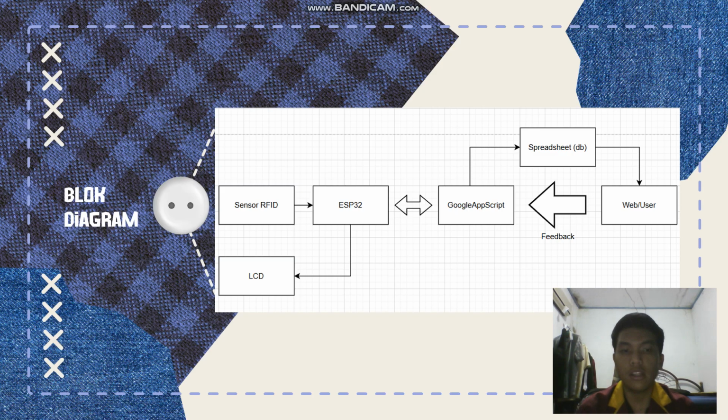The ESP32 processes the data and displays relevant information on the LCD. Simultaneously, the data is sent to Google App Script, which communicates with a Google spreadsheet that serves as a database.